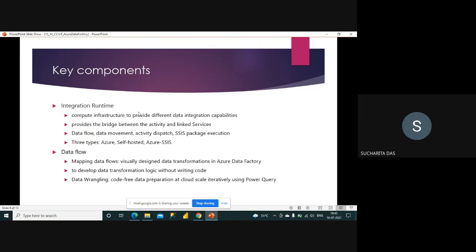So before Azure Data Factory we used to use SSIS or SQL Server Integration Service for mainly doing the ETL operation, means extract, transform, load. So whatever I am discussing on Azure Data Factory, that I am connecting to some data store, I am making some changes on the data, then I am moving the data finally to some other data store. So this is not a new concept.